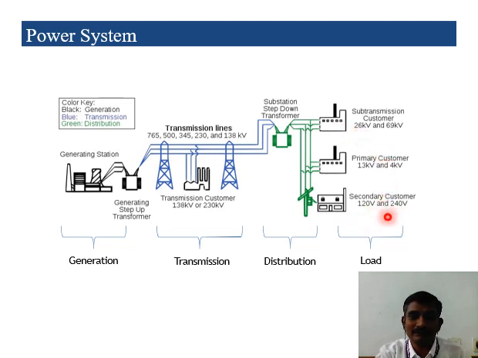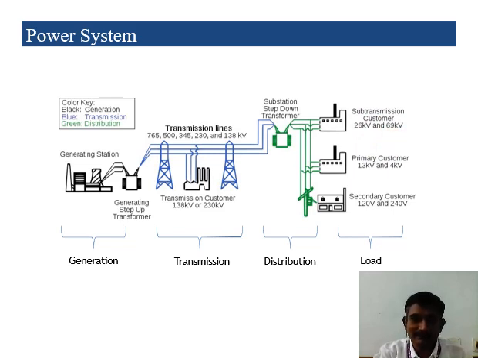Okay, then here the 240 volt or 440 volt, whatever it may be, that will be given by the distribution transformers. These are called the load. This side is called the distribution system. This is called the transmission system. This is the generating system. So this is the structure from power generation, starting to the receiving end, to the consumer.